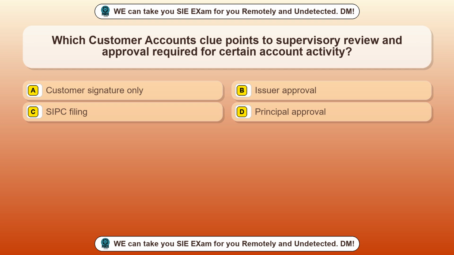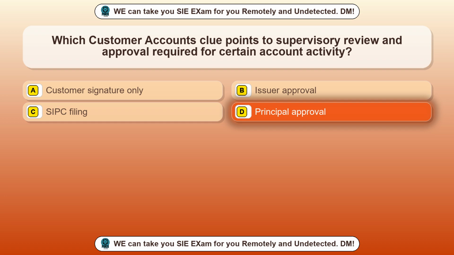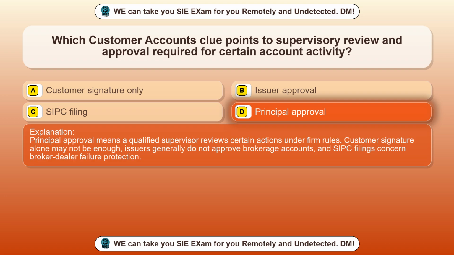Question 98. Which customer accounts clue points to supervisory review and approval required for certain account activity? Option A, customer signature only. Option B, issuer approval. Option C, SIPC filing. Option D, principal approval. The correct answer is option D, principal approval. Principal approval means a qualified supervisor reviews certain actions under firm rules. Customer signature alone may not be enough. Issuers generally do not approve brokerage accounts, and SIPC filings concern broker-dealer failure protection.